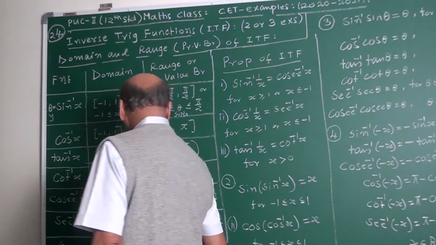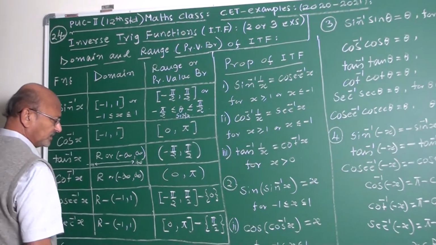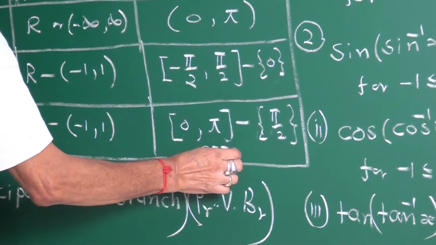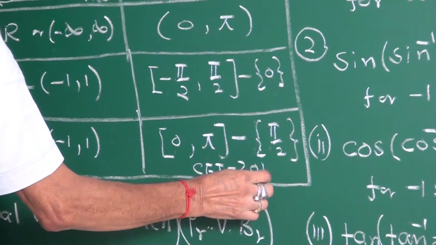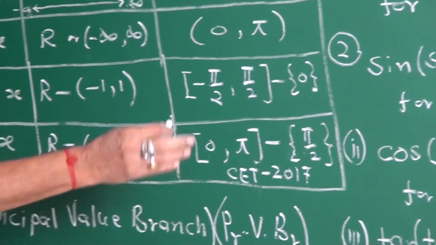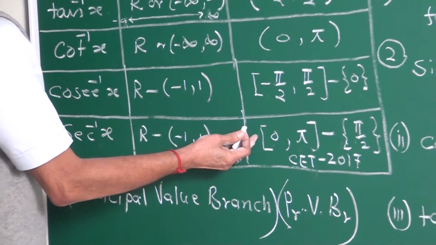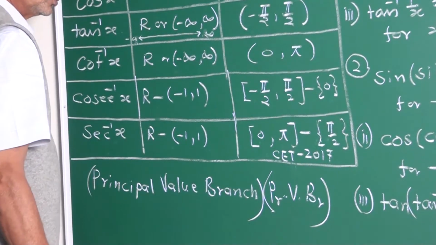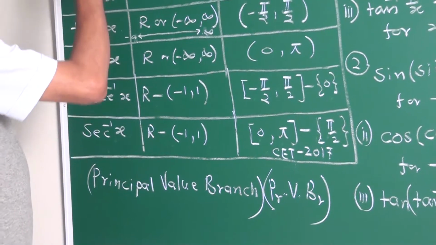Actually, this sec inverse range appeared in CET 2017, my friends. The range of sec inverse x is dash dash. Below, they have given 4 options. This appeared in CET 2017. Remember.